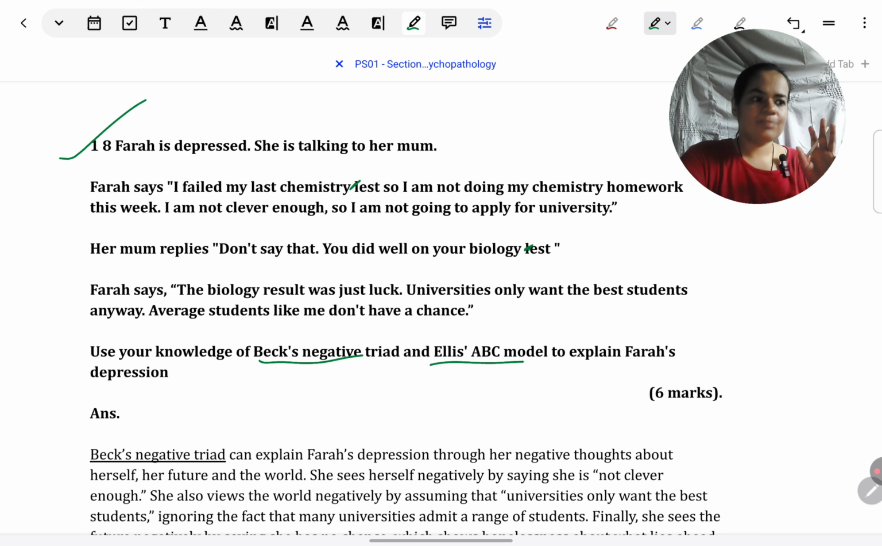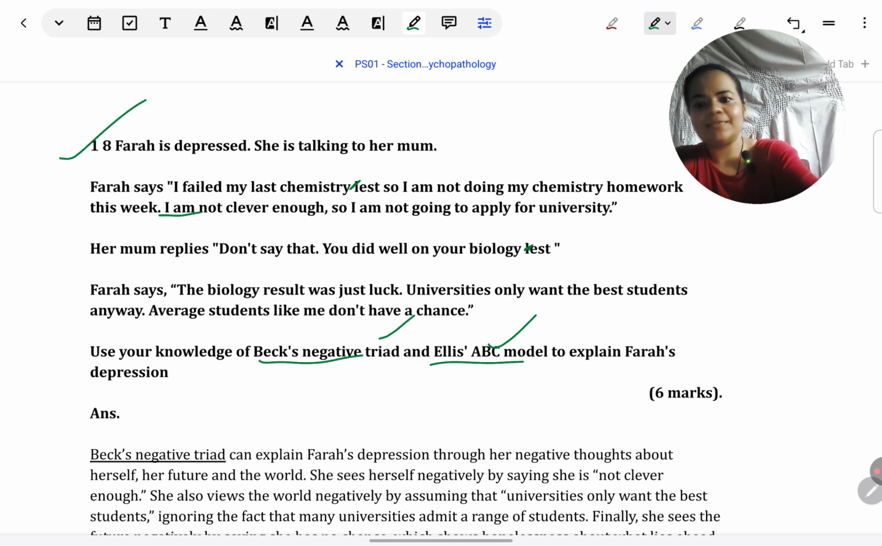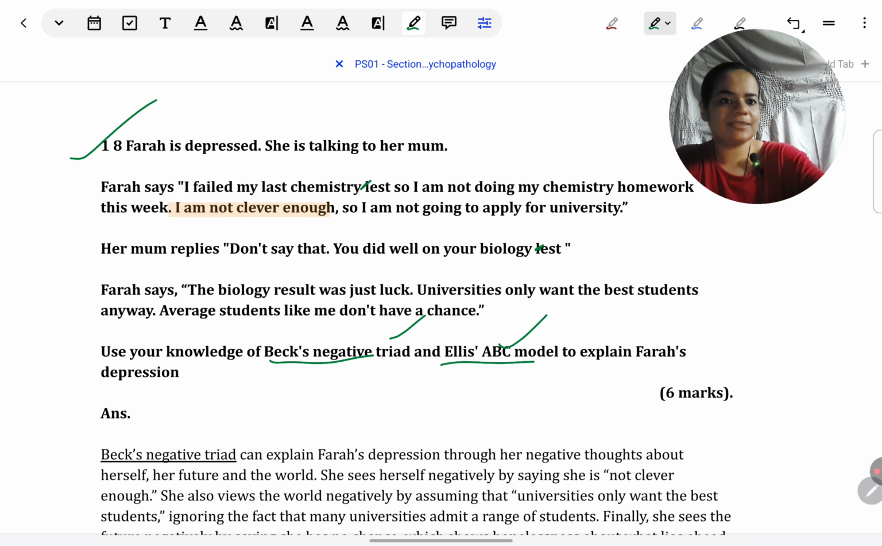As I told you, to make sure that I cover everything, I like to make some annotations. So now that I know this is about negative triad and ABC model, which points can help me? She says something like she's not clever enough. This is clearly indicating a belief. Beck has spoken about the triad, negative beliefs about the self. So, this is a typical negative belief about the self, as we have learned in the syllabus. It's a generalized feeling that she has that she's not clever enough.